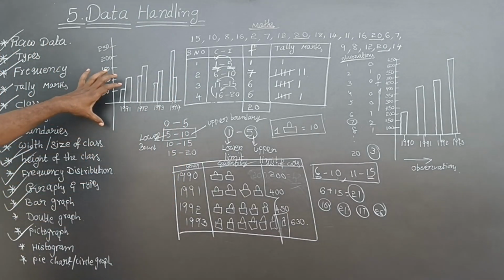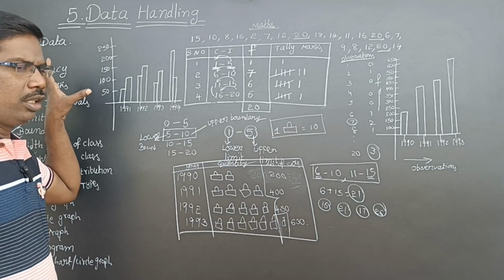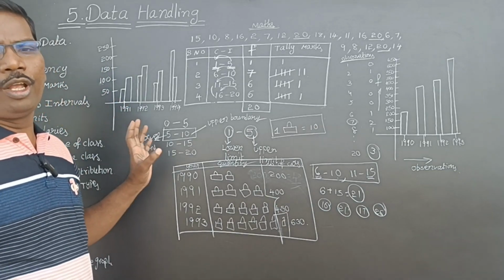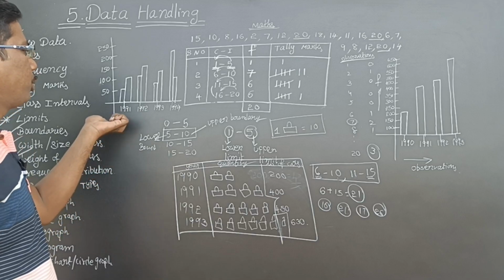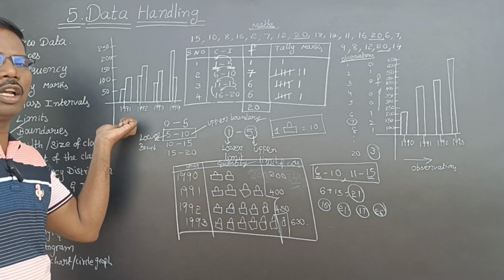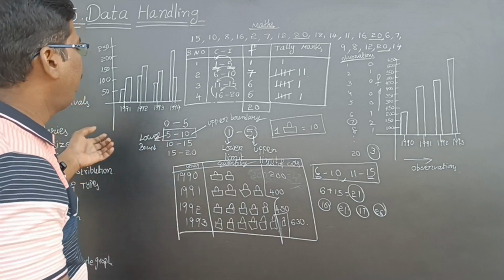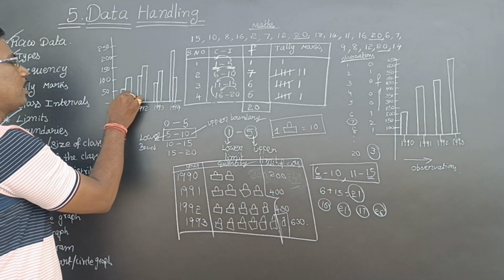See here, the data I am representing here is production of cars only. But here, two kinds of cars means two bar graphs. We are making the graph into two bar graphs, one for the white car, one for the red car.